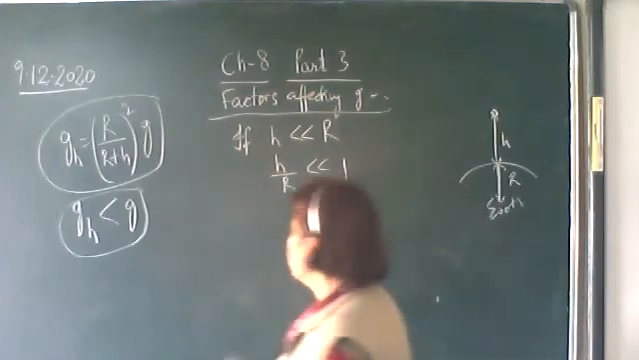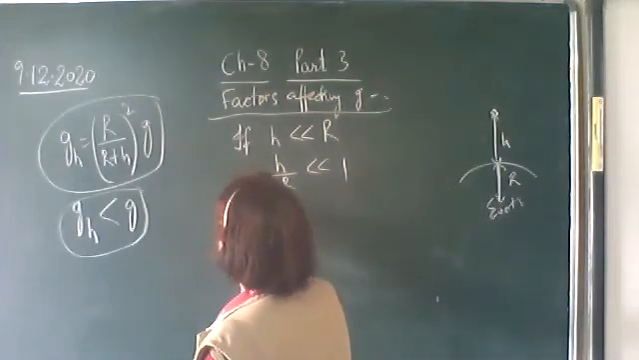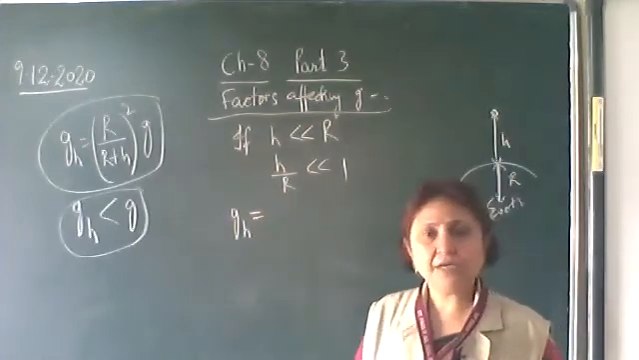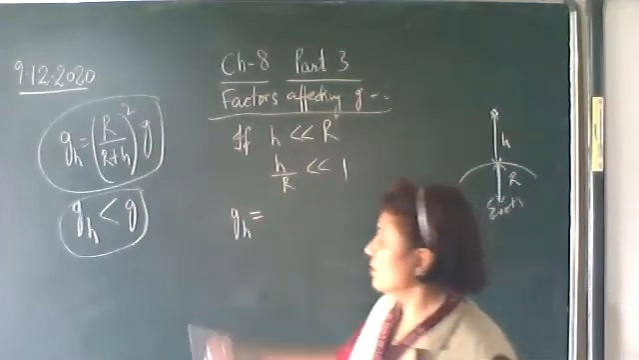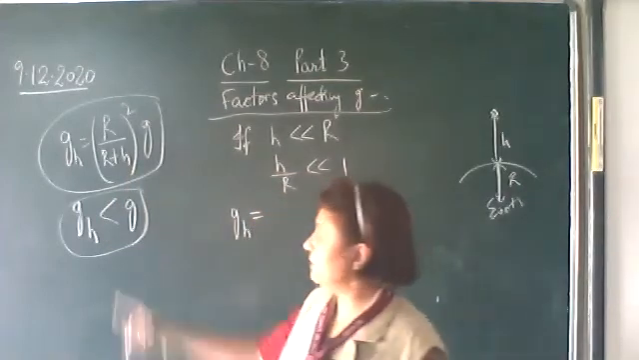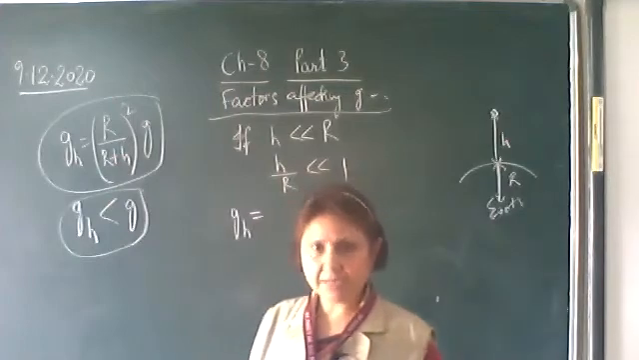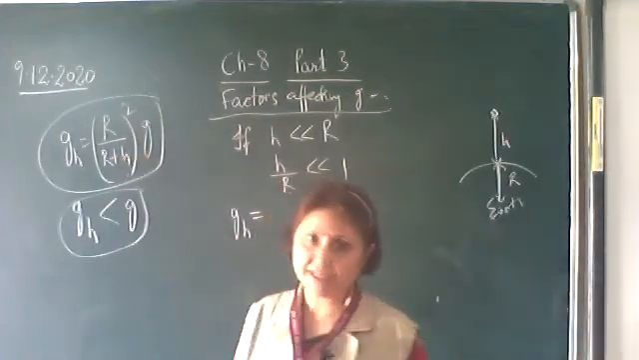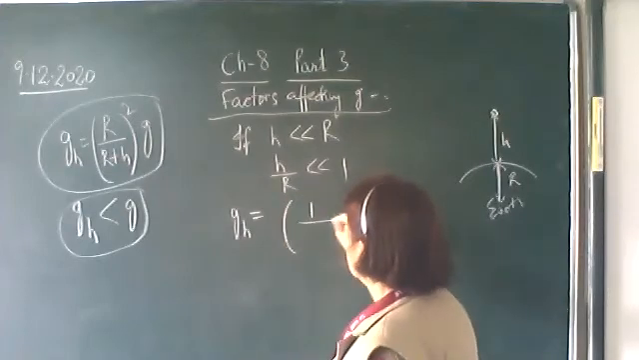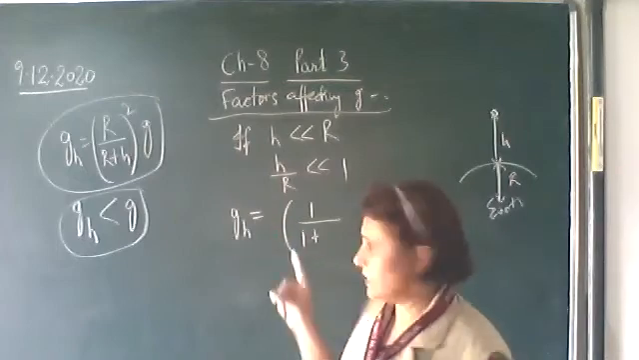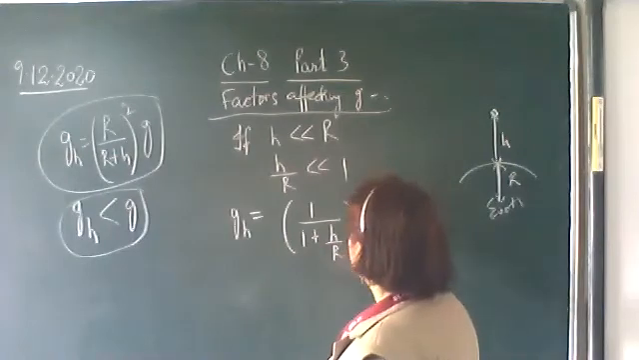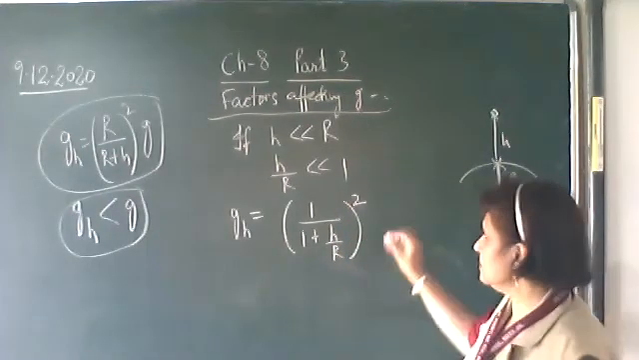From here, gh is equal to (r plus h upon r) raised to the power minus 2 times g. You can write it like this, or let us divide the numerator and denominator by r square. Inside the bracket we are dividing by r, that is divided by r square. So what do you get? 1 plus h upon r, whole square.